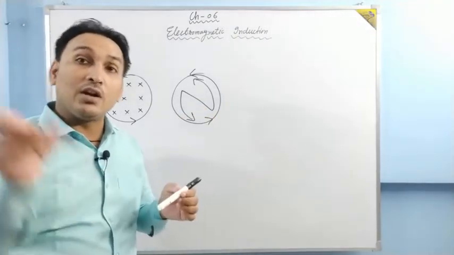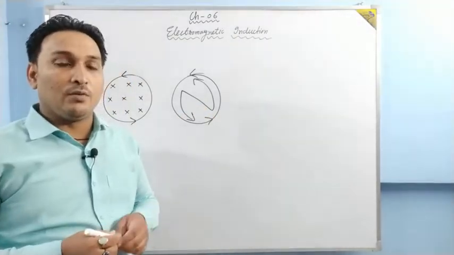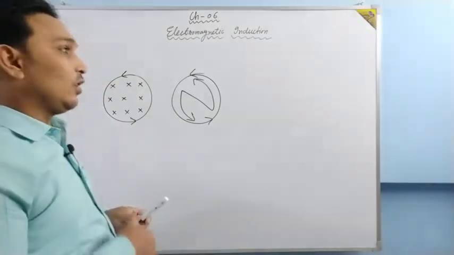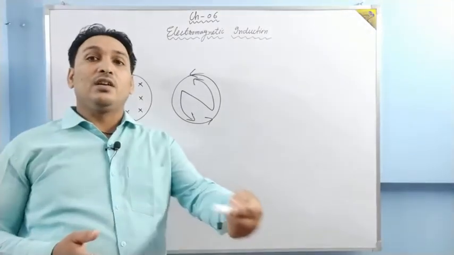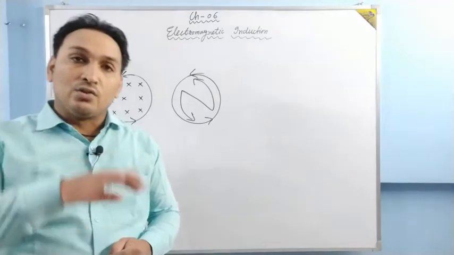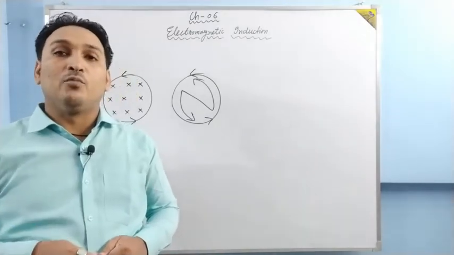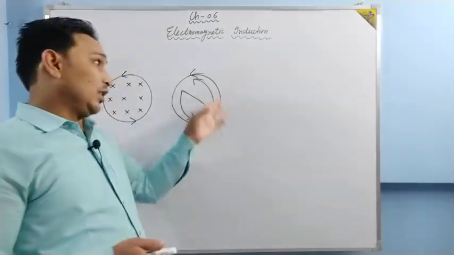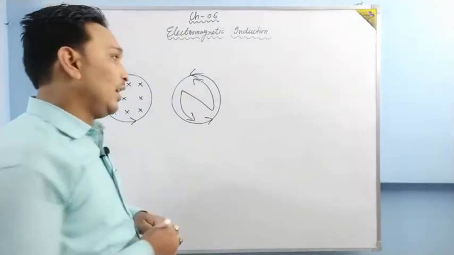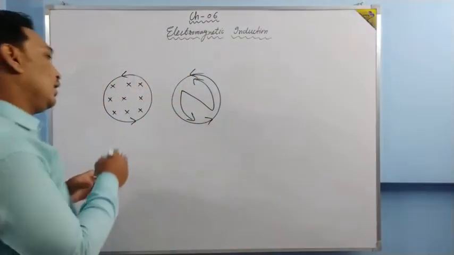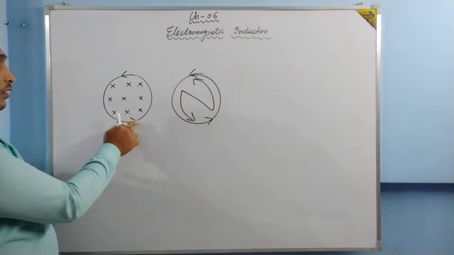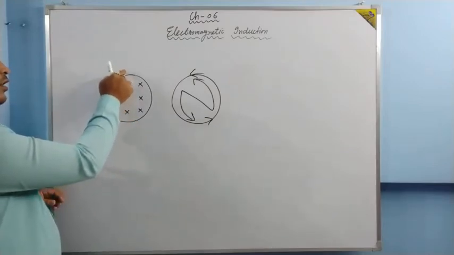We are doing work on the system. This work done on the system gives the energy to the electron, so that electrons can move in the circuit, resulting in current. And now if this magnet goes away, then what will happen?